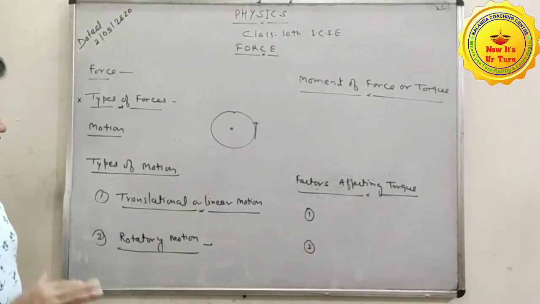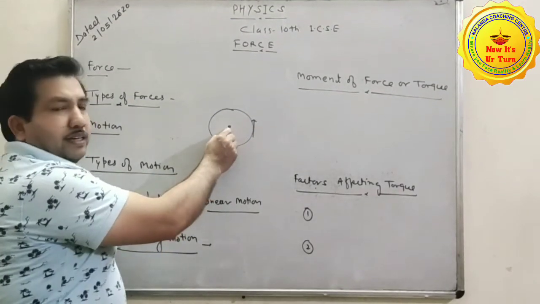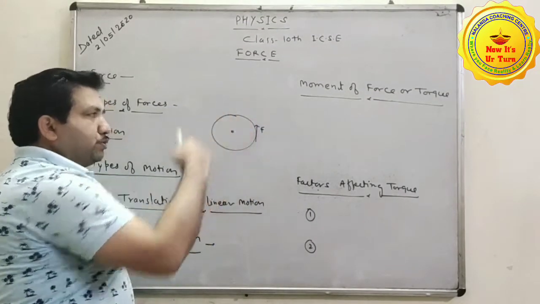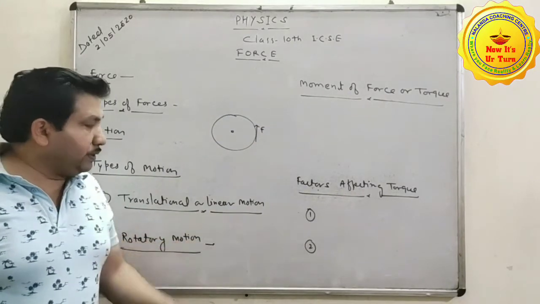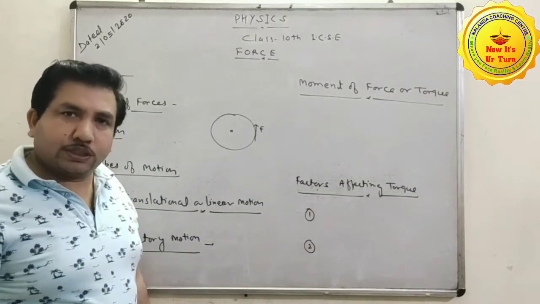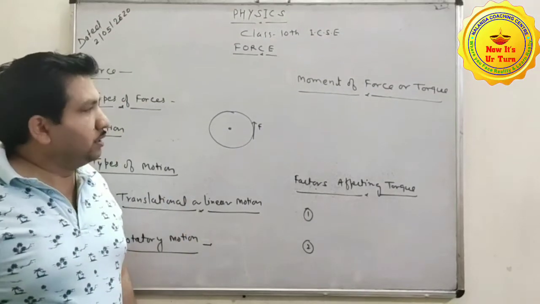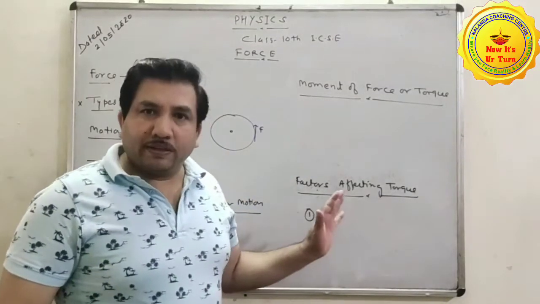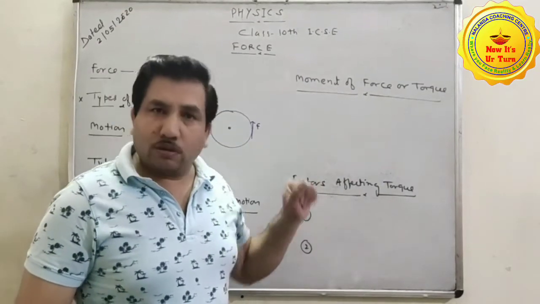Clear? Example of rotational motion: suppose a wheel is pivoted here. In that case, when the force is applied on one end of this, then it begins to rotate. Clear? And the example of linear motion is when a car moves on a straight road. In that case, this one is the linear motion or translational motion. Clear?